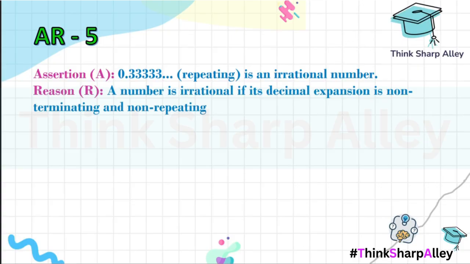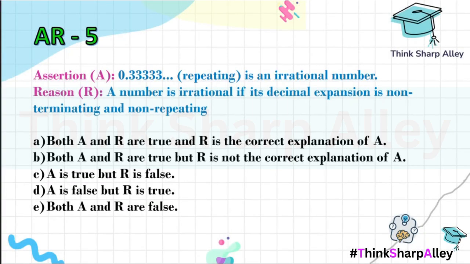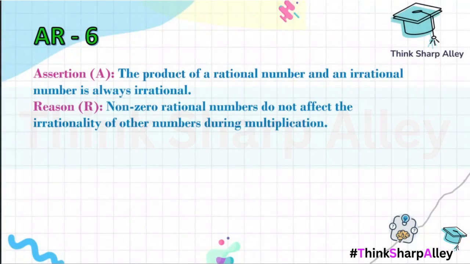It goes on, right? So in this case, reason is definitely true, but my assertion is false. Moving on to the 6th assertion reasoning question, which says the assertion: the product of a rational number and an irrational number is always irrational. Now, this question is a bit tricky, so watch closely.